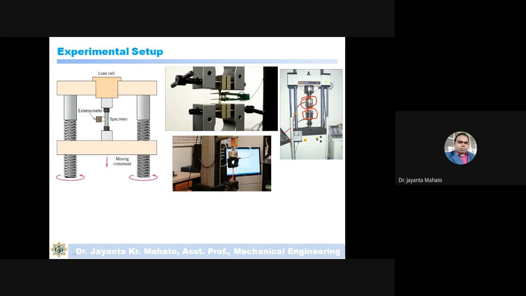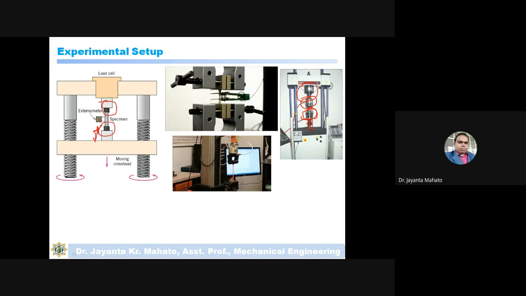These two jaws are used to grip the material. This jaw grips the upper part of the material, and this jaw will grip the lower part of the material. In the upper part there is a load sensor, so this load sensor will sense the load. The lower jaw along with this attachment can move up and down.